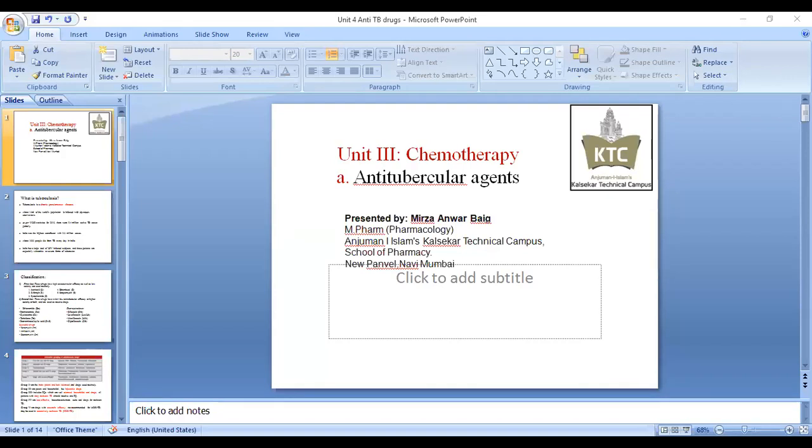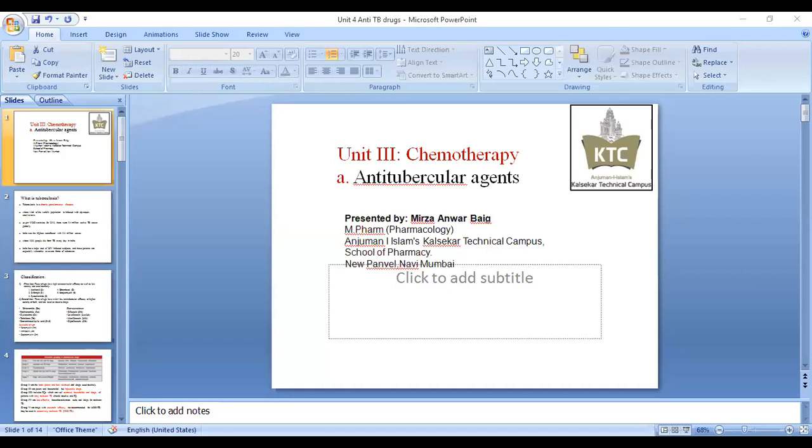Now see, the last point is that India has a large load of HIV infected subjects. Almost all HIV infected subjects are at risk of developing tuberculosis at some stage of their life.